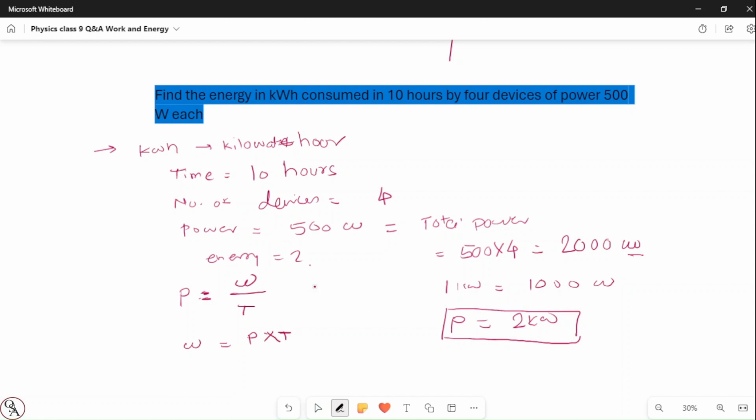Now if you put the values here, power is 2 into time is 10, so it becomes 20 kilowatt hour. We know that W and energy are the same, so the energy is equal to 20 kilowatt hour. So this is the answer to this question.